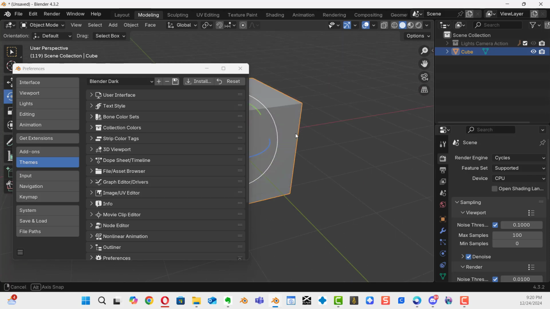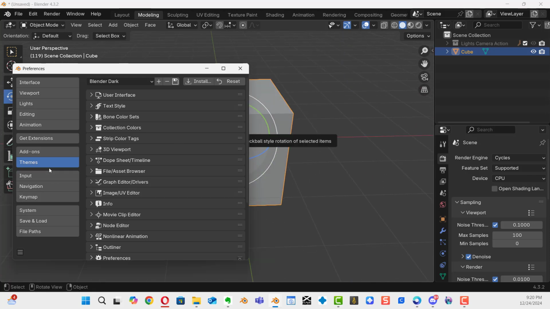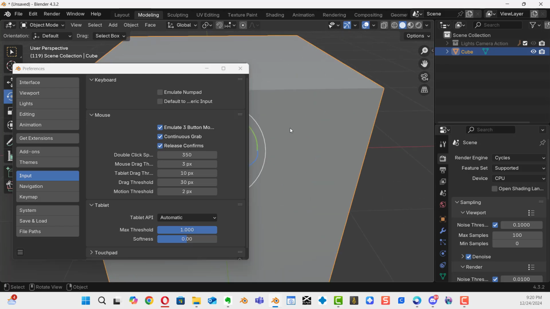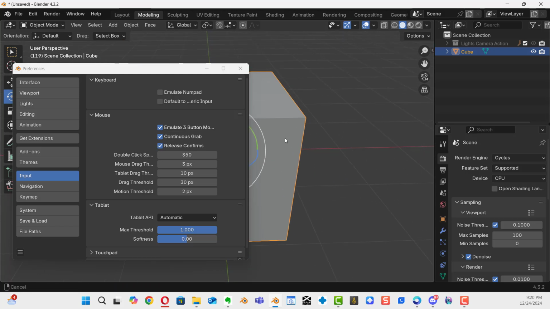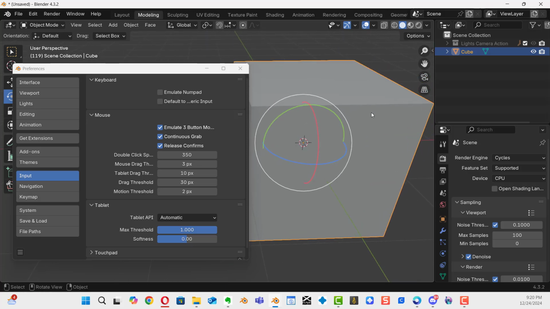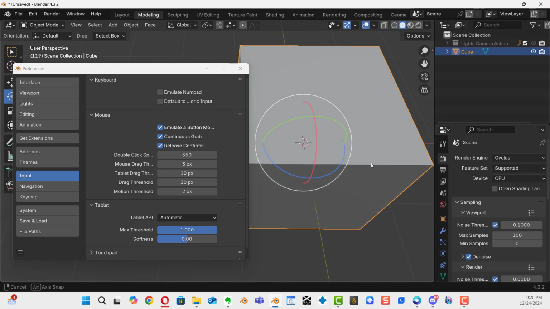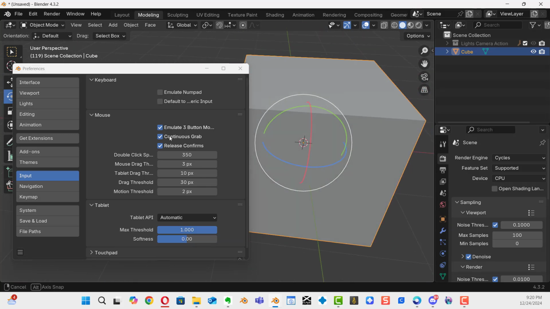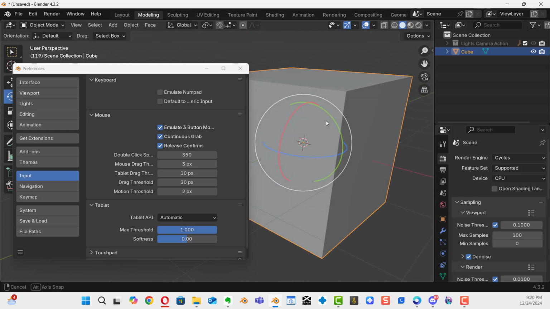Before we talk about the themes, I'm going to do one last thing. Go past your themes and go to your input. And what I want you to do is select your emulate 3-button mouse. What that does is it allows you to use Alt, I'm going to bring my cube over to the right, Alt and left click to drag. It will allow you to rotate around your 3D scene.